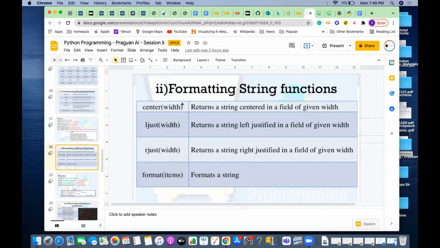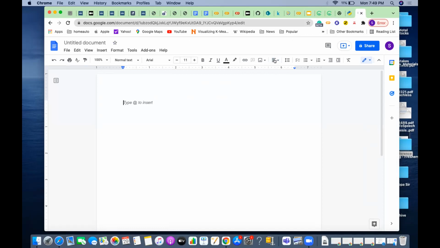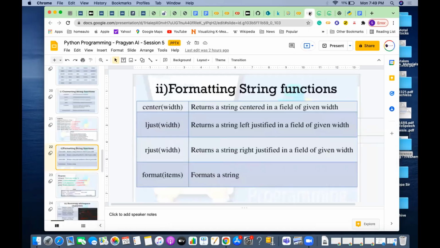Center means whatever string you have will be center aligned. This is centered, this is centered, so you can do it using center. Ljust is left justified, rjust is right justified. Using ljust, rjust, and center, you can do all those kinds of string formatting.